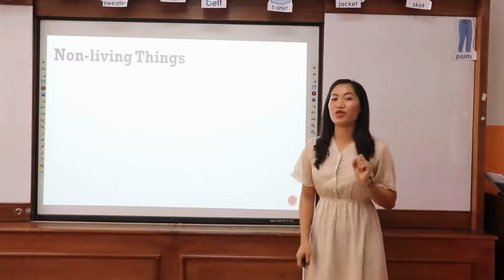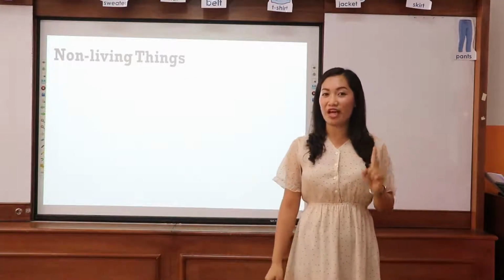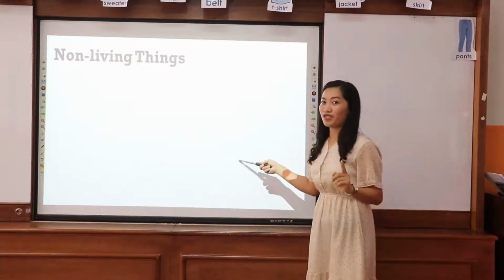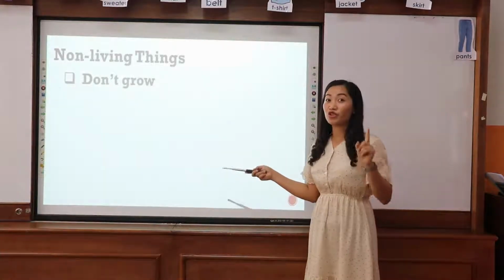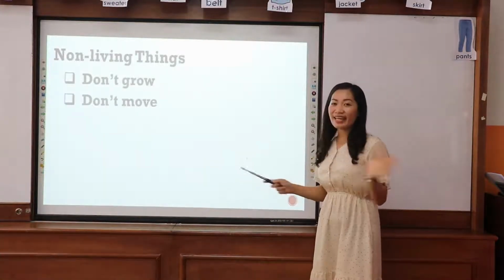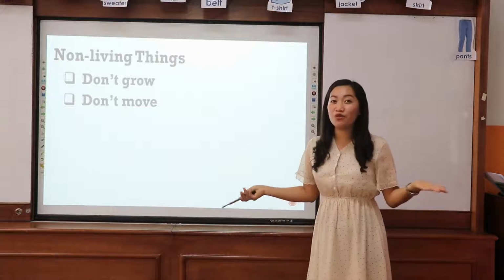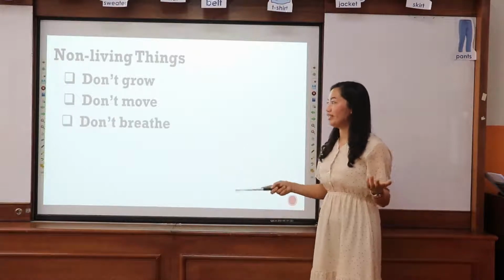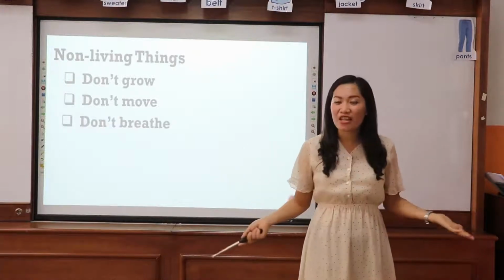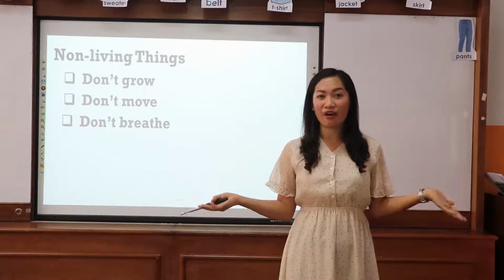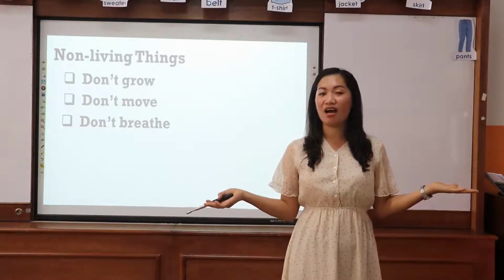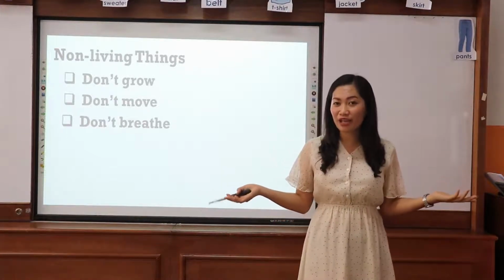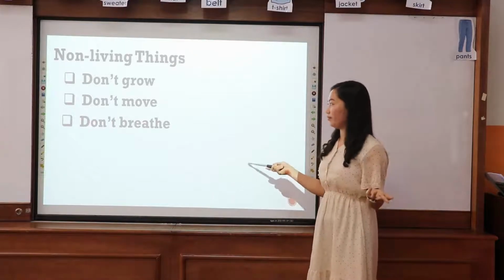Let's go now with the third characteristic of a non-living thing. What is the first one? They don't grow. Second, they don't move. And the third one, they don't breathe, meaning they don't have their own life. They are not alive. They cannot breathe.